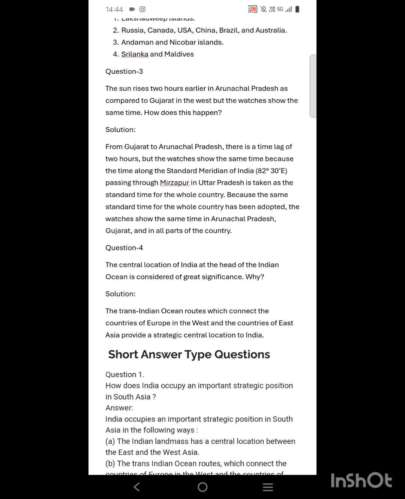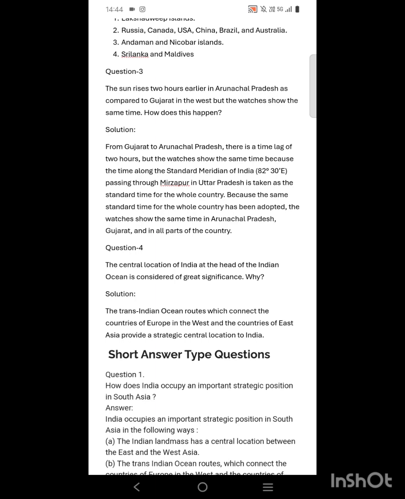This is happening because the standard meridian of India, that is 82 degree 30 minute east, passing through Mirzapur in Uttar Pradesh, is always taken as the standard time of the country. Meaning the whole country is regulated by the time of the standard meridian that passes through Mirzapur in Uttar Pradesh.